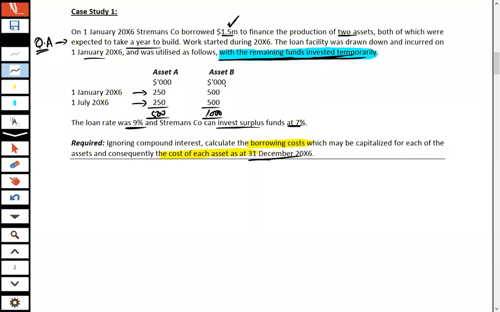And asset B is utilized in a way that, from 1000, the first 500 are to be incurred on 1st Jan 2006, and the 500,000 are required to be incurred on 1st July 2006. So this 500 is idle for 6 months.